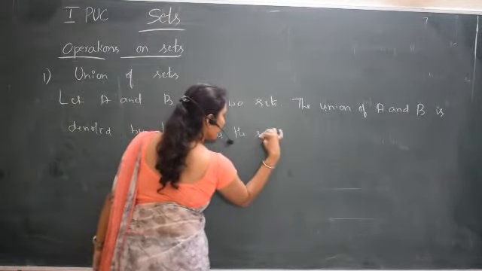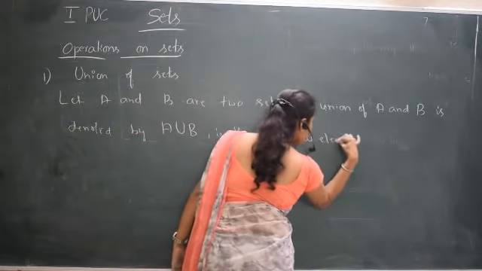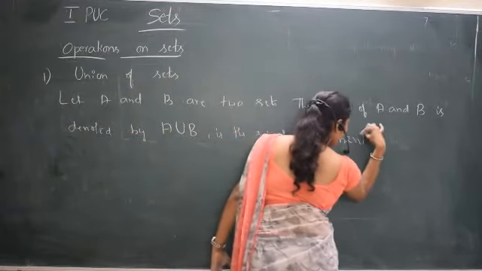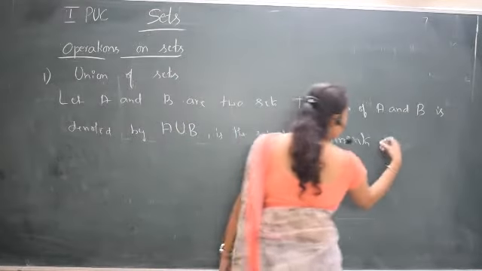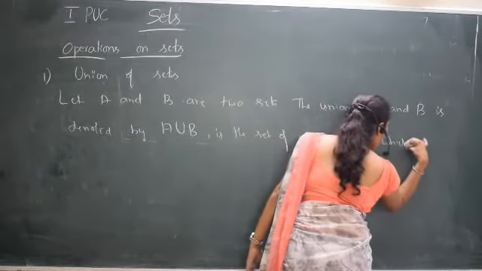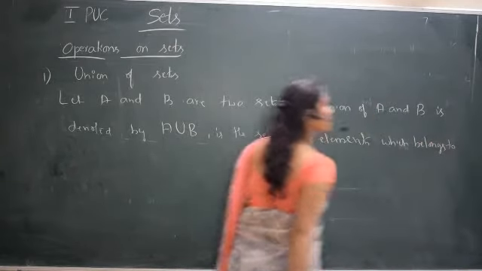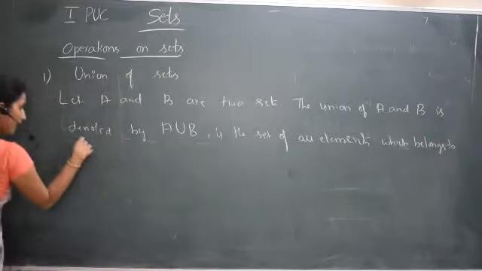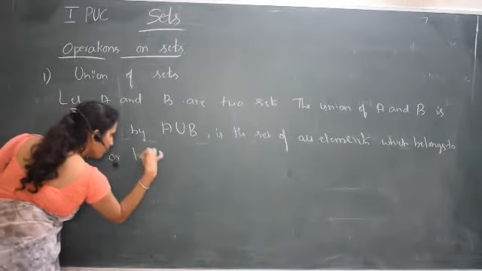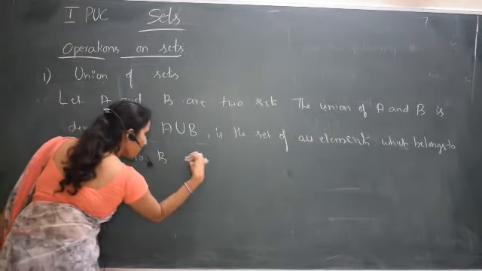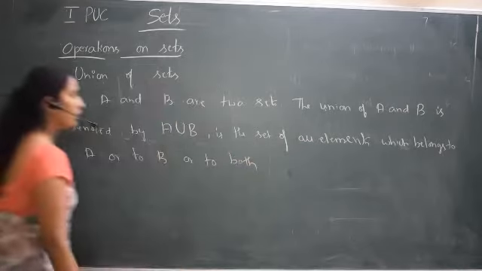It is the set of all the elements which belong to A or to B or to both.